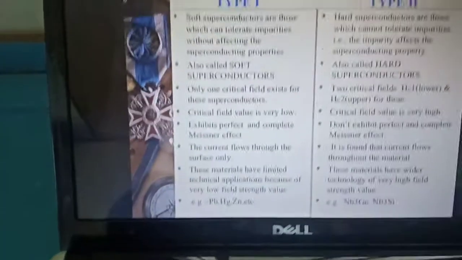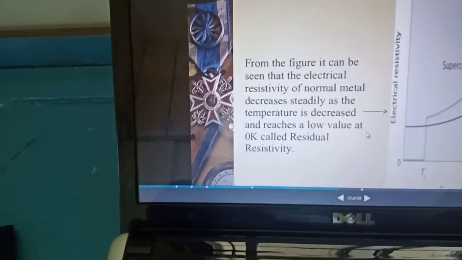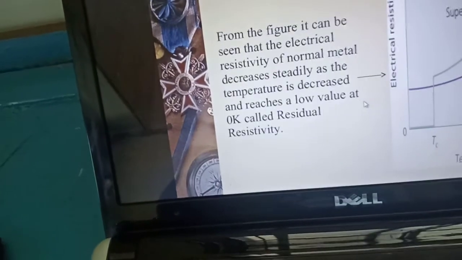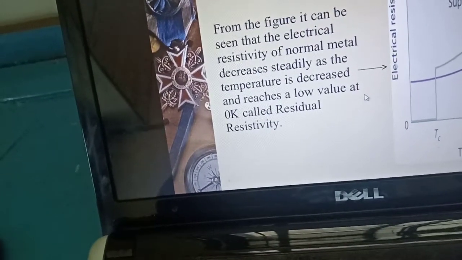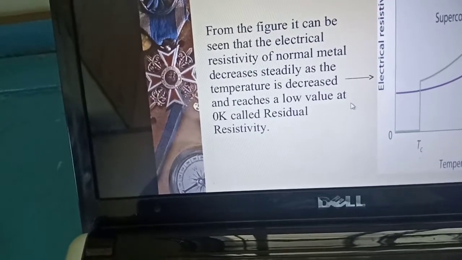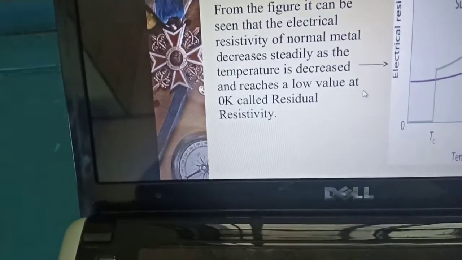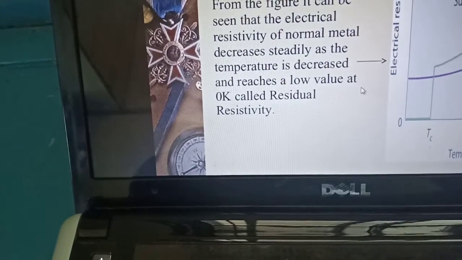And now next, that is the electrical current density.